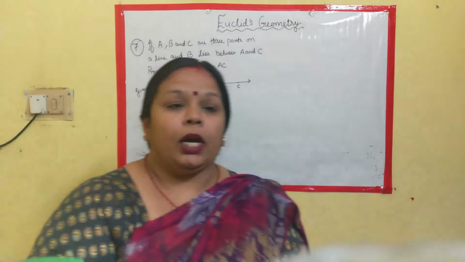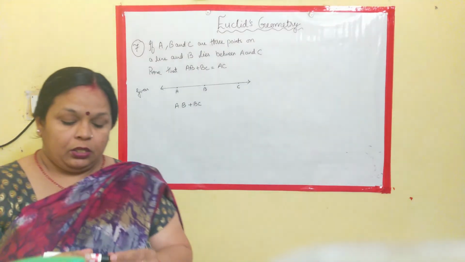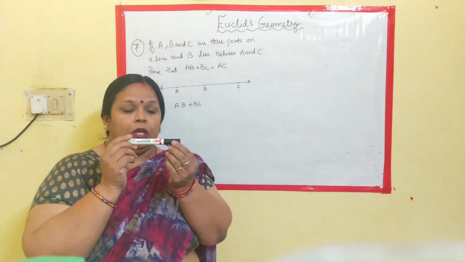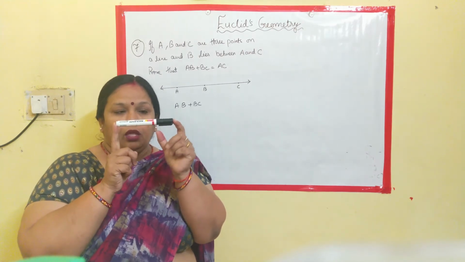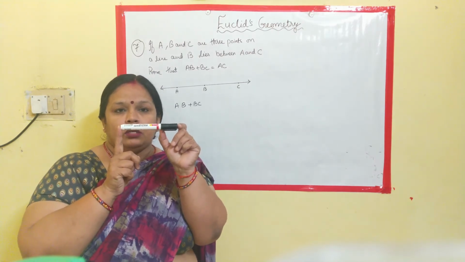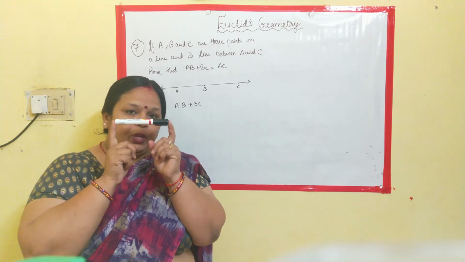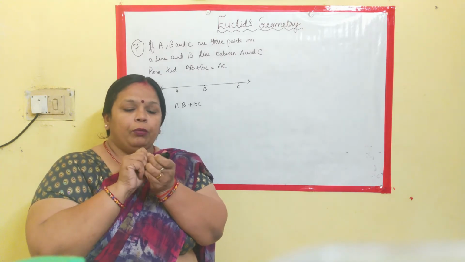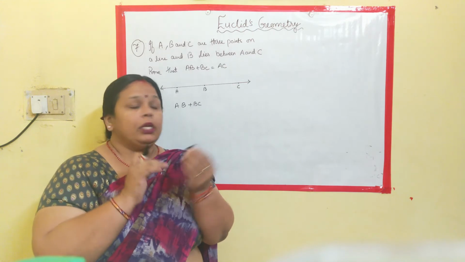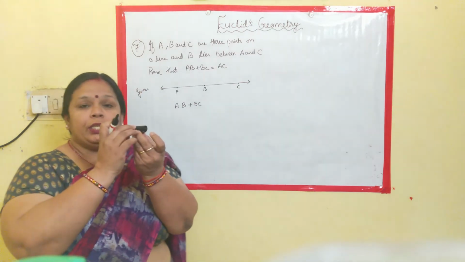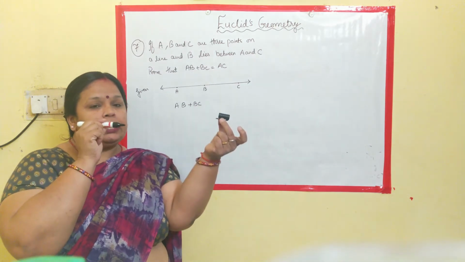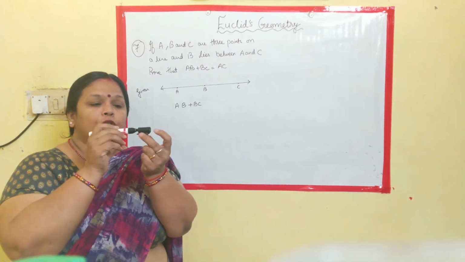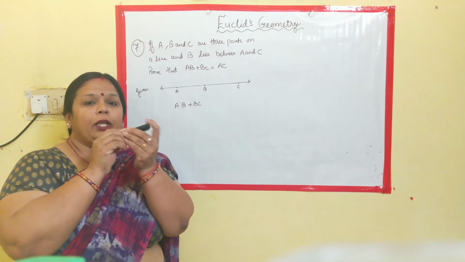See, if I say that this is a marker having 3 points, let A and C be the ends and B is the 1 point between these two. If I remove this and I say that this is your BC and this is your AB, now BC is separate and AB is separate. When you are joining this, what exactly are you getting?